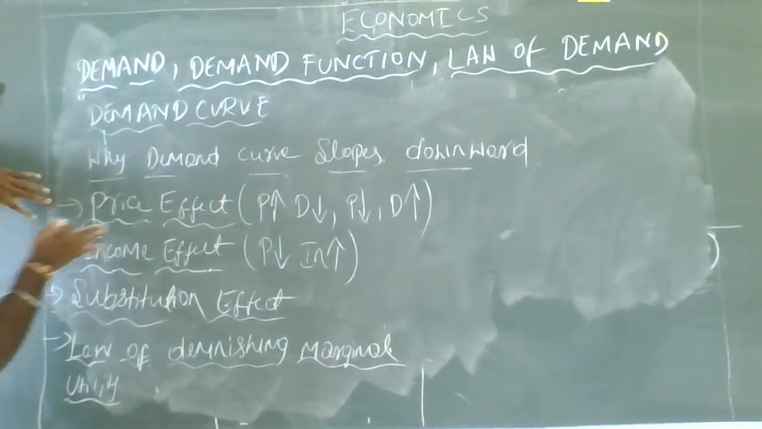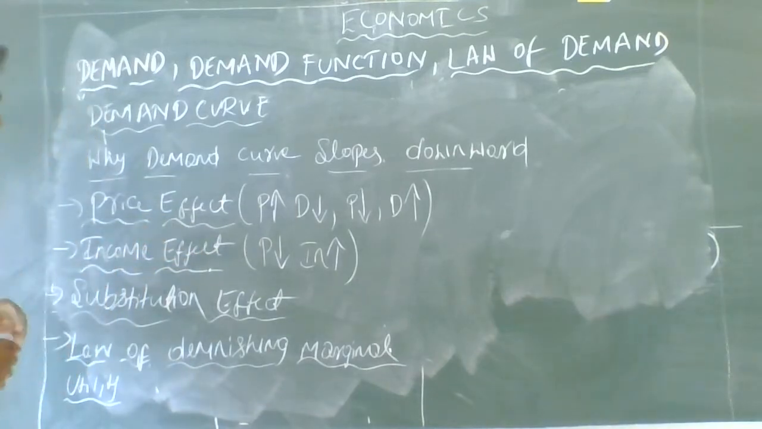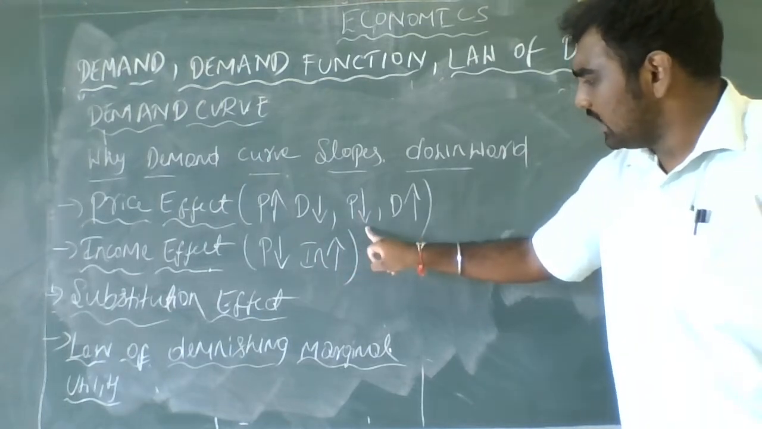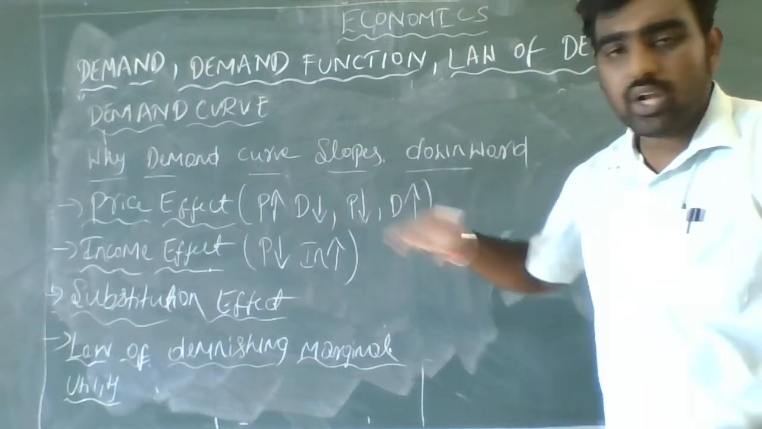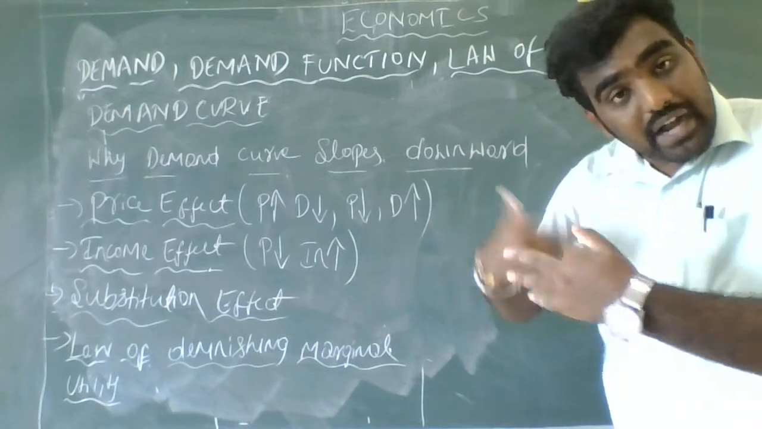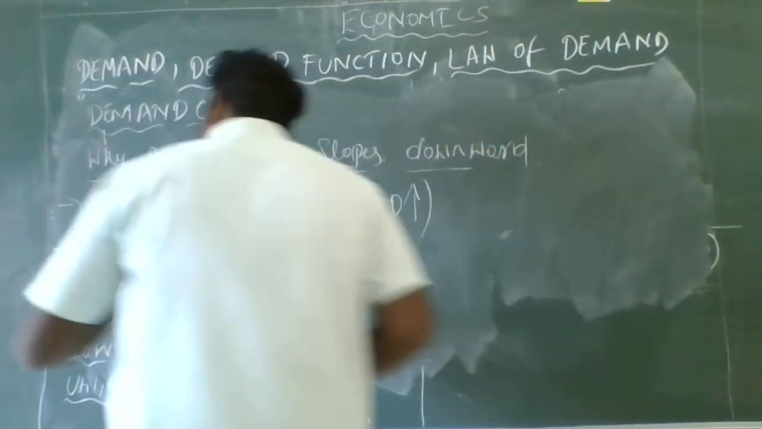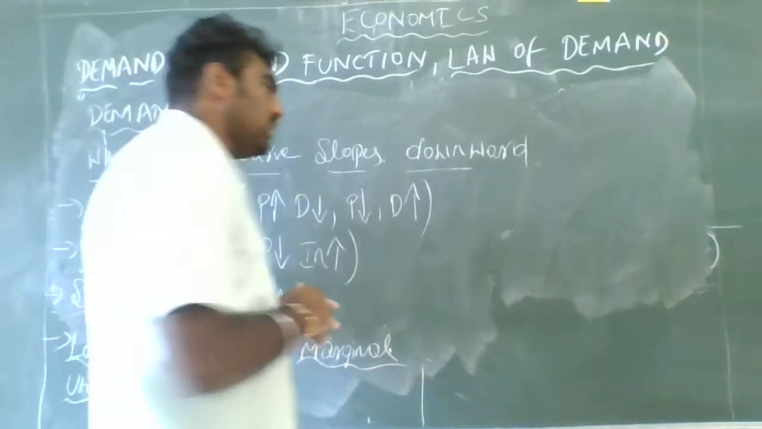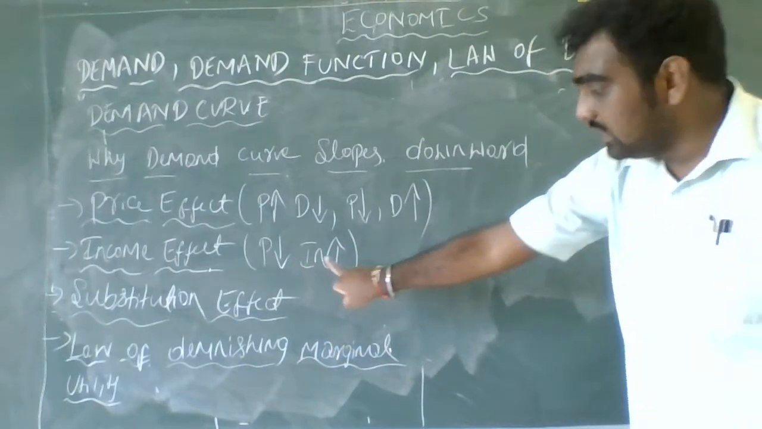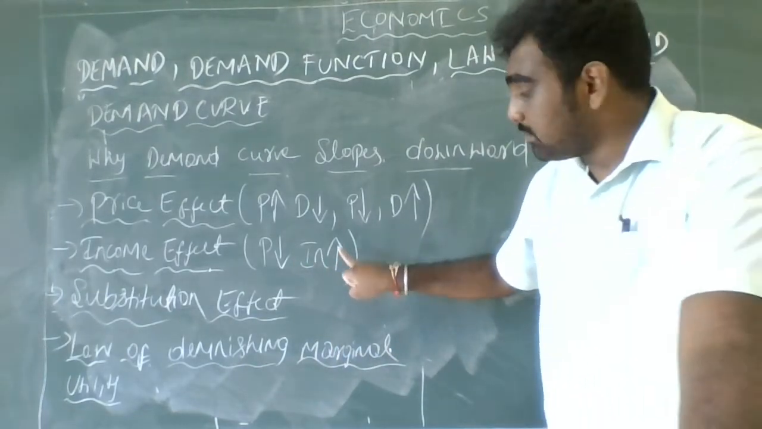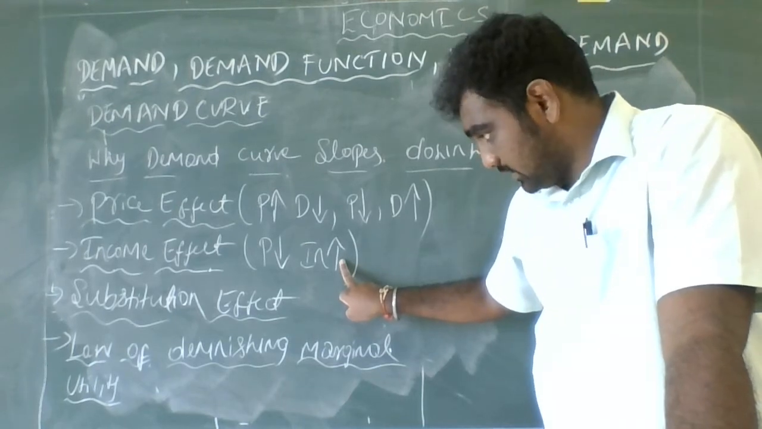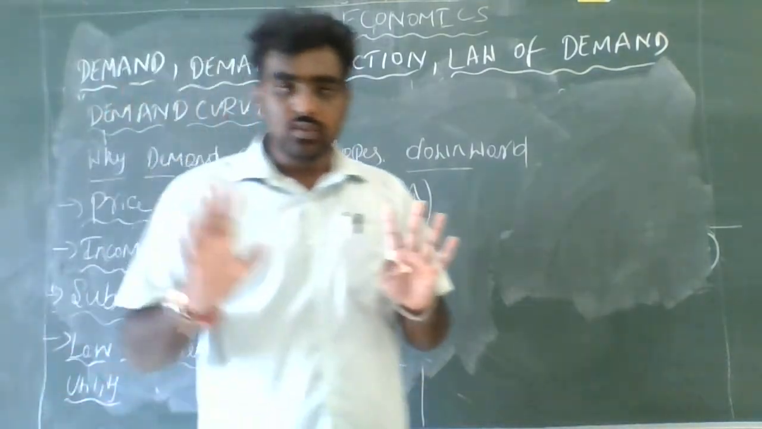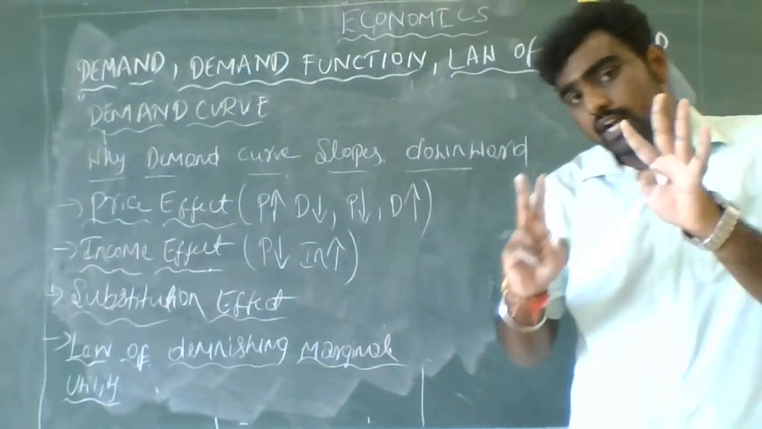Here the first reason is the price effect. Guys, you understood the price effect: when the price increases, demand decreases, and when the price decreases, demand increases, and we understood how the demand of a particular commodity changes when the price changes. Next one, the income effect. Here they are telling that when the price decreases, the purchasing power of the consumer increases. Guys, just imagine when the price of tomato was 4 rupees, the consumer was able to purchase only 2 tomatoes.